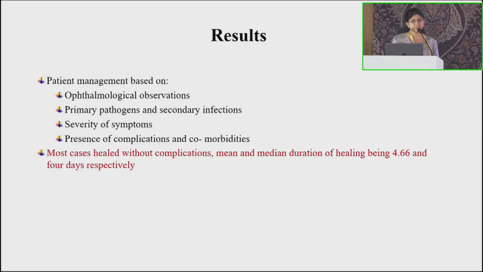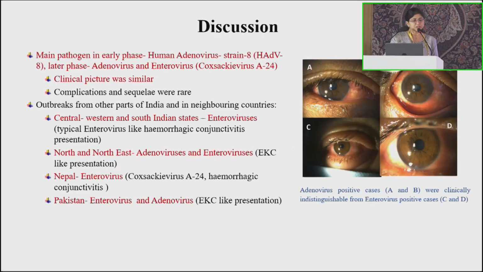Most cases healed without complications in an average of less than 5 days. Strain typing was also done of the pathogens, and it was found that human adenovirus strain 8 and Coxsackievirus A24 were responsible for the outbreak. Interestingly, the clinical picture of our adenovirus cases and enterovirus cases was totally similar.